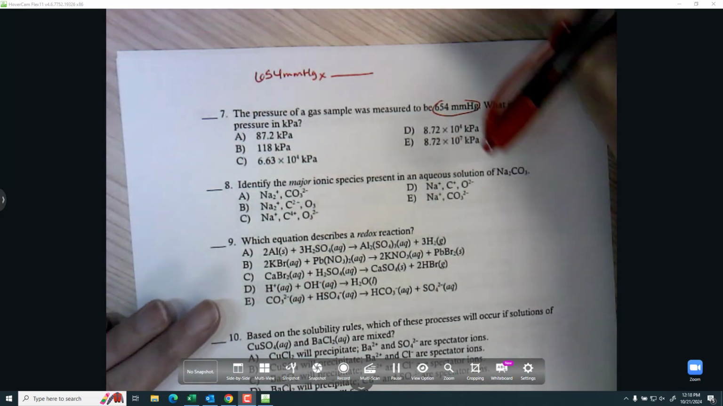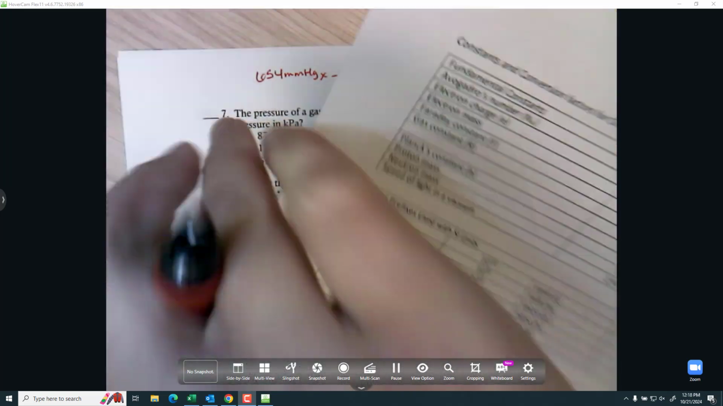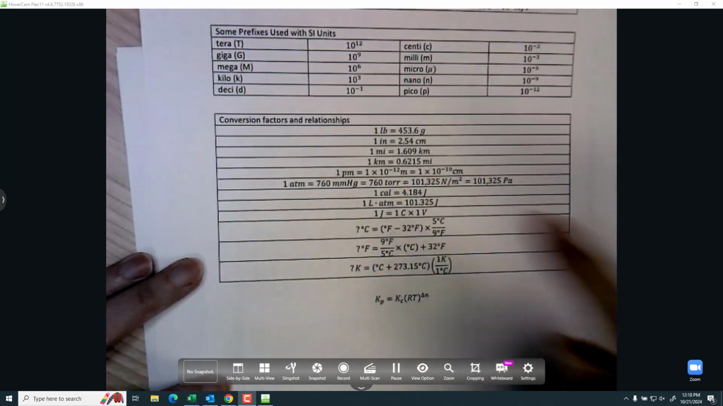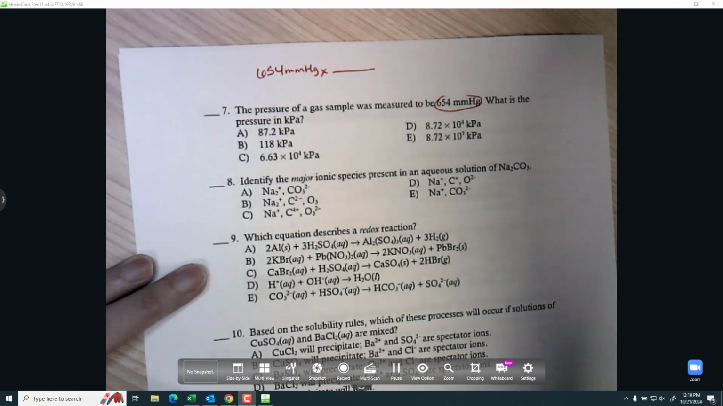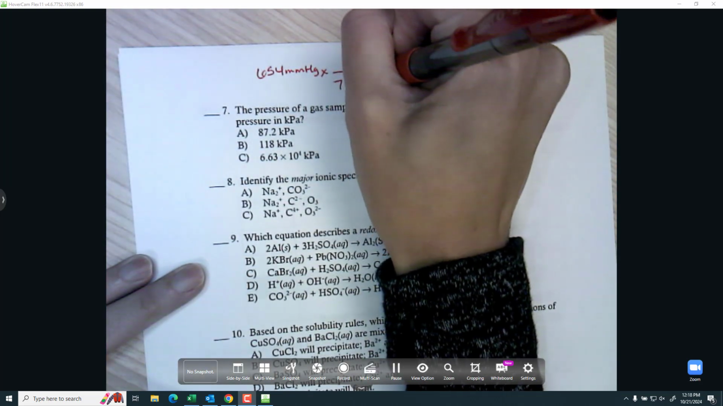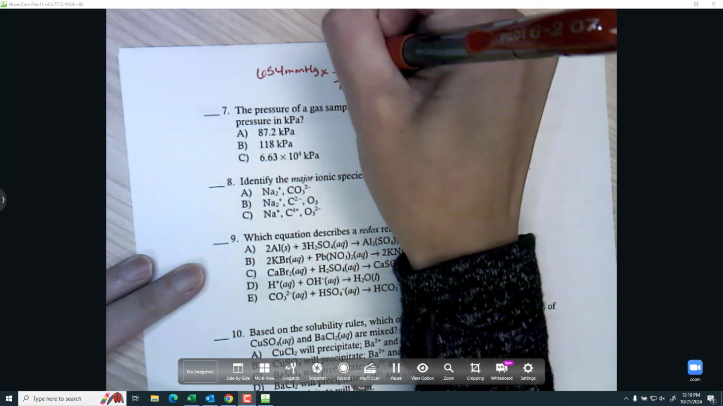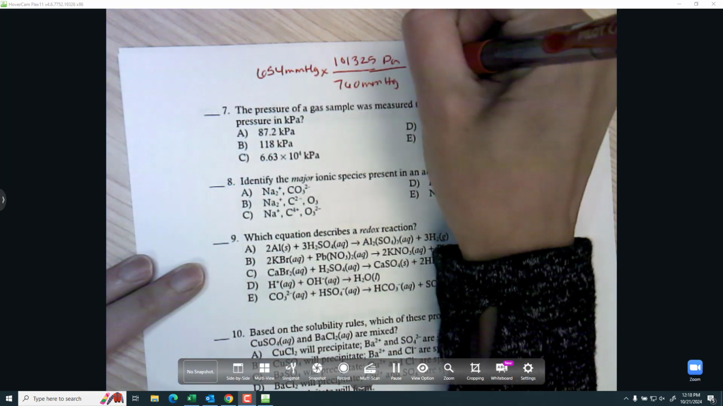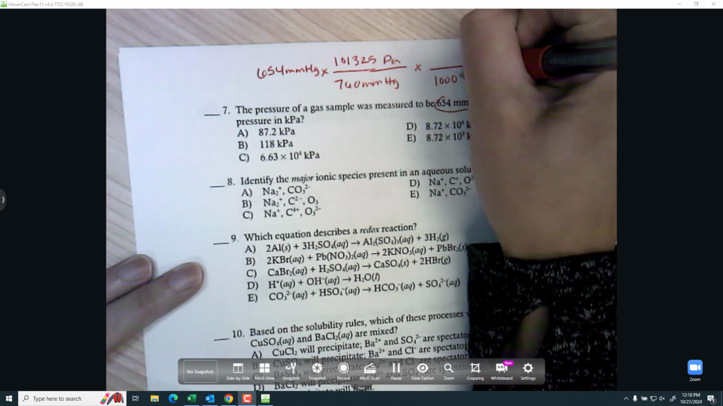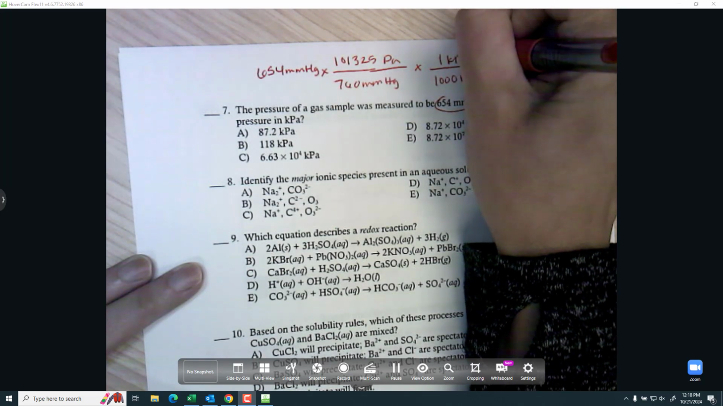All right, to convert pressure, we will pull out our equation sheet here. This is asking us to go from millimeters of mercury to kilopascals. I see here there's a conversion between millimeters of mercury. 760 millimeters of mercury is equal to 101,325 pascals. And then I know kilo means there's 1,000 base units in 1 kilo unit.